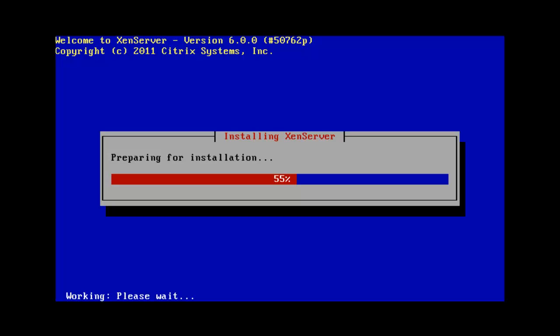Alright, at this point we can see that it's actually started to begin the install without us actually having to answer any of the prompts, which is what we're aiming for.